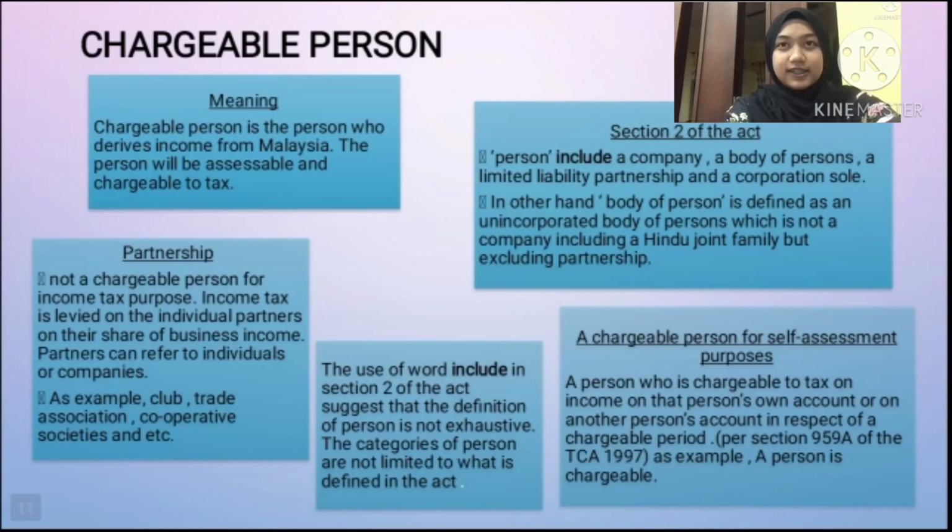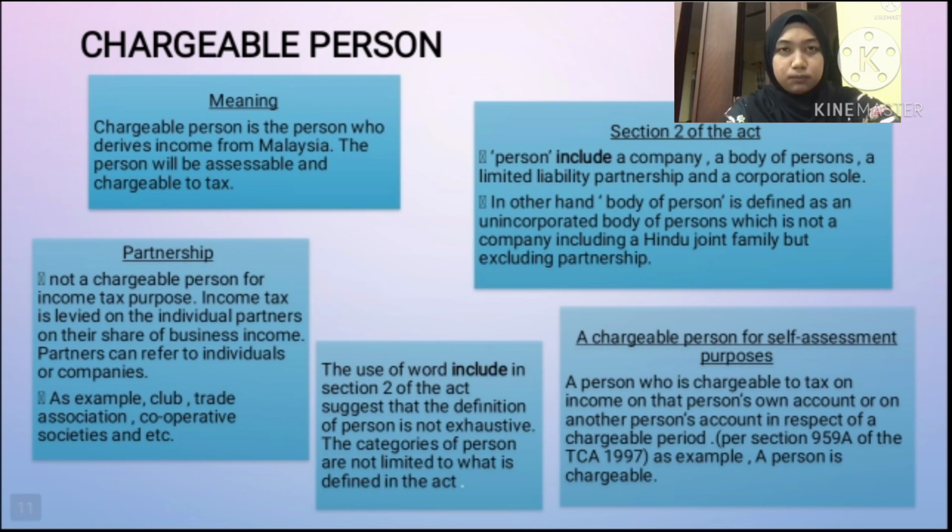Last but not least is the chargeable person. A chargeable person is a person who derives income from Malaysia and will be assessable and chargeable to tax. Section 2 of the Act defines person to include a company, a body of persons, a limited liability partnership, and also a corporation sole.